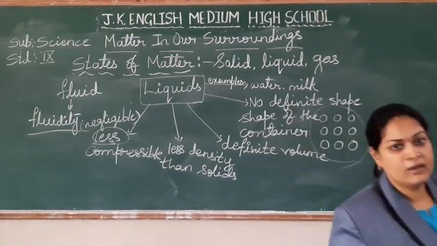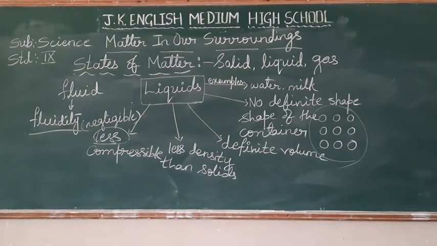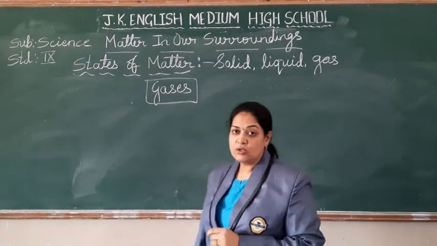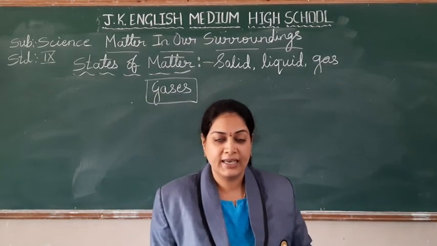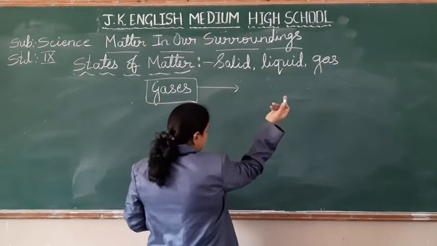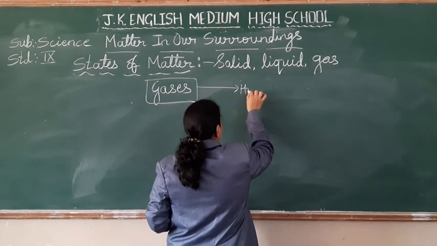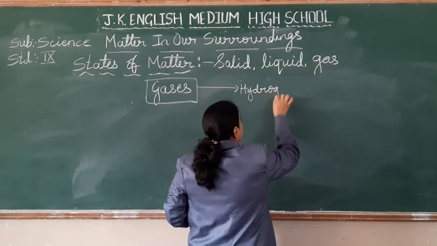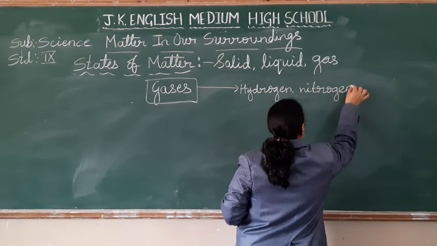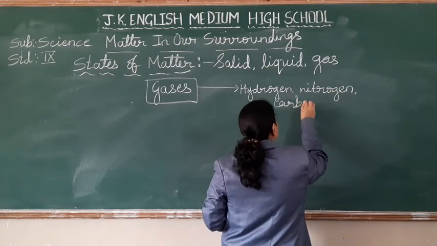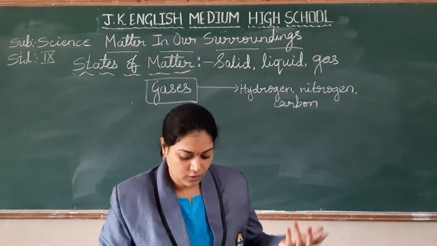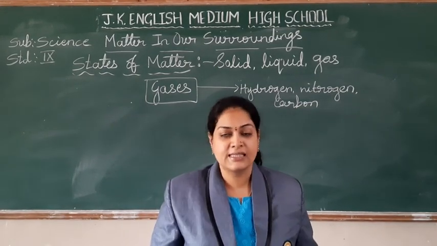Which is the third one? The third one is gas. So let us see what the properties of the gases are. Let us start with the examples. What examples can you give for gases? Hydrogen, nitrogen, carbon dioxide, right? Totally I can say air, a mixture of gases. You can take all that as examples.